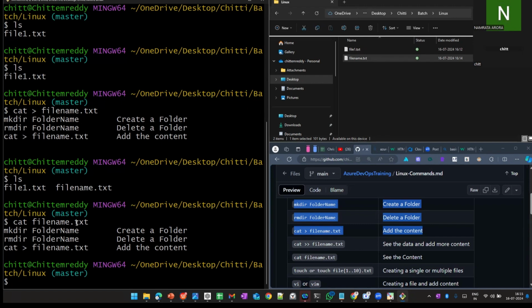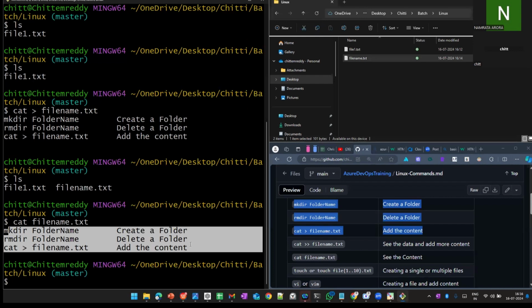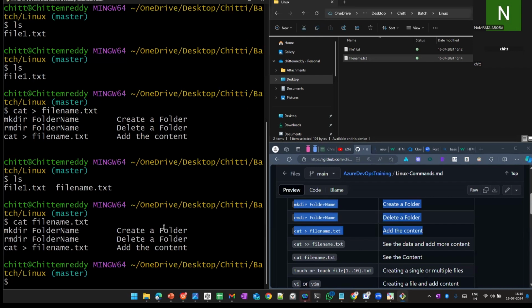Now I added only three command details. I want to add more data. How can we do it? We can use the same cat command. The command for creating the file is cat greater than file name dot txt. This is creating the file and adding the content.